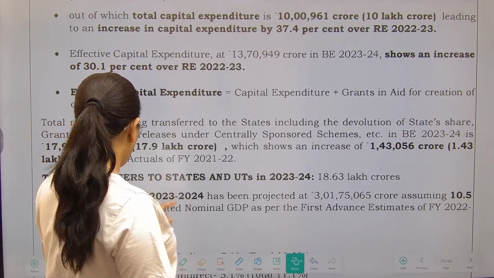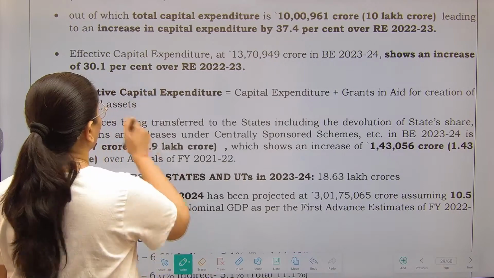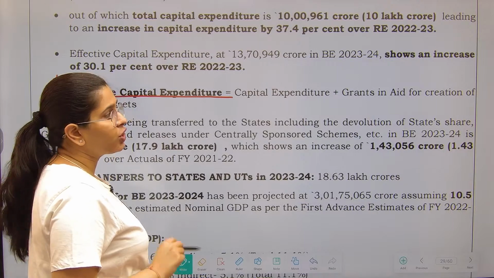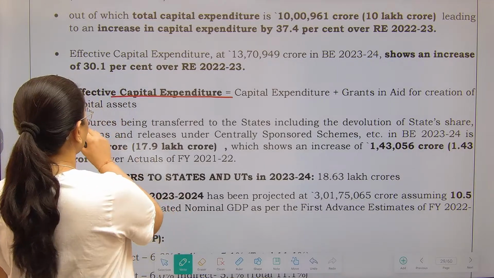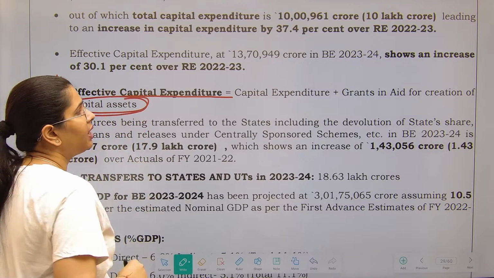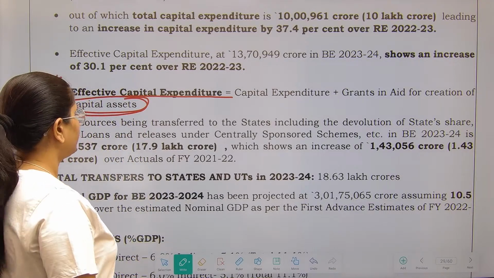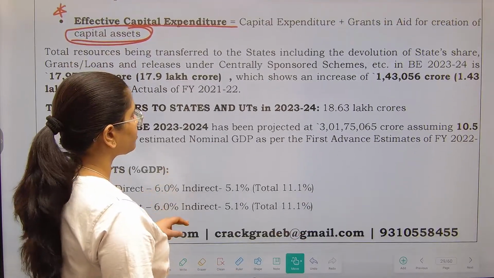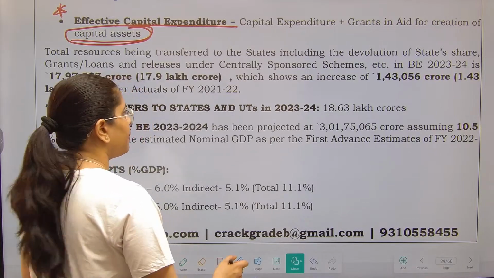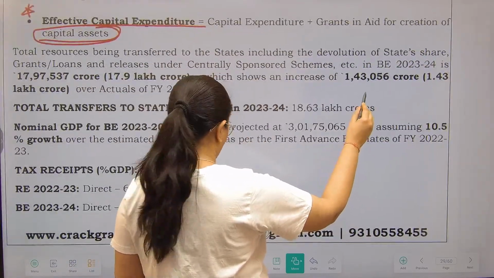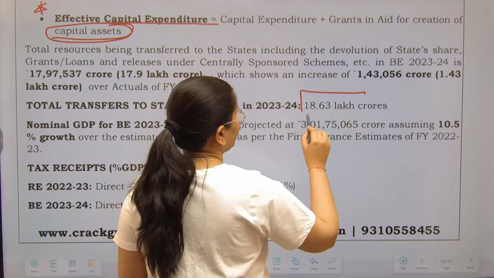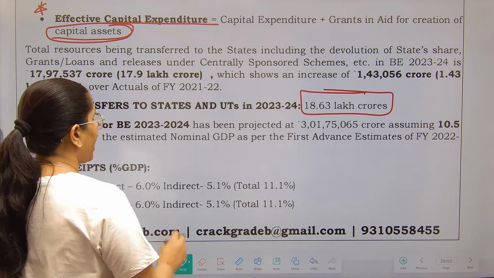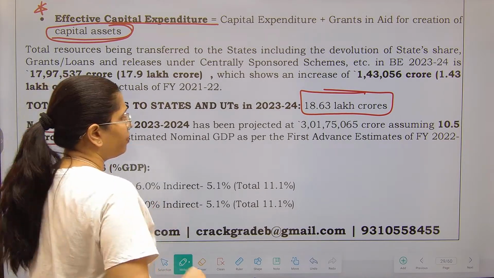The definitions we have already discussed, like this definition is important. What does effective capital expenditure mean? Capital expenditure plus grants in aid which have been given for the creation of capital assets. Fine. Apart from that, total transfer which has been made to the states and UTs amounts to around 18.63 lakh crores. Nominal GDP has been projected assuming 10.5% growth.